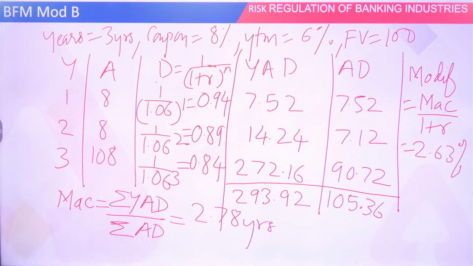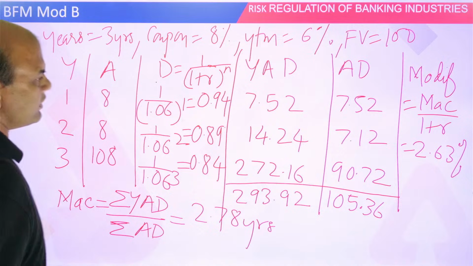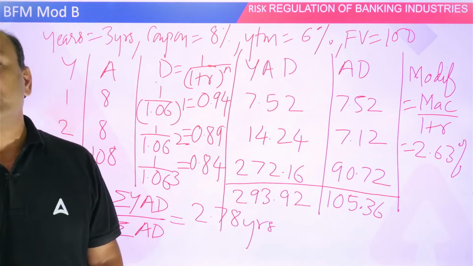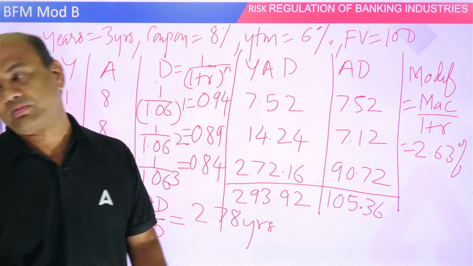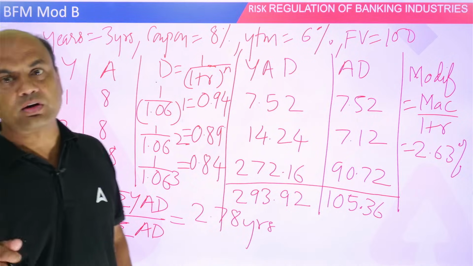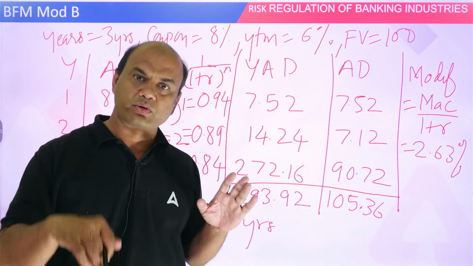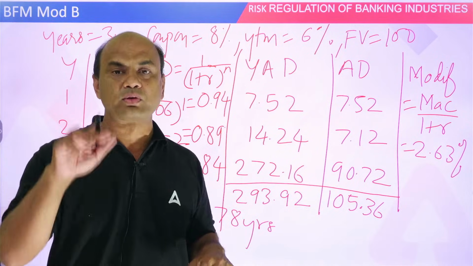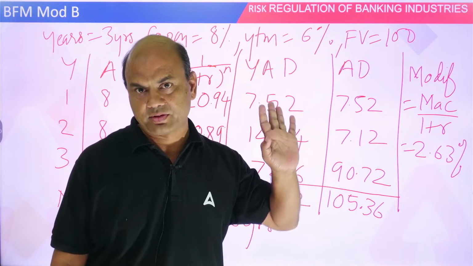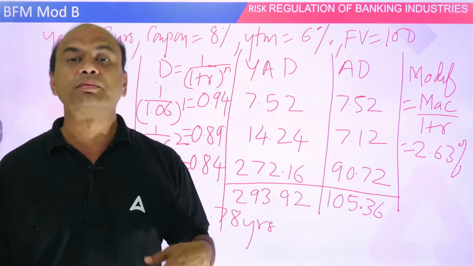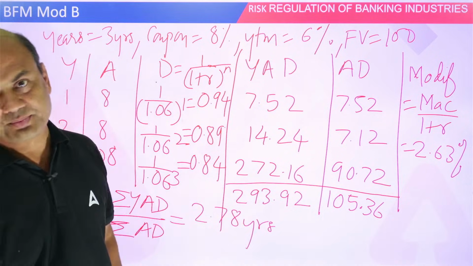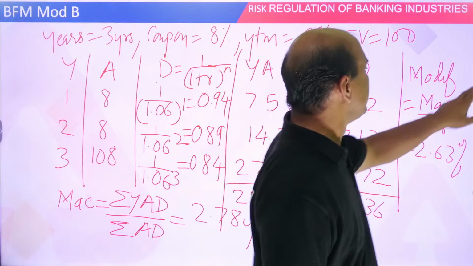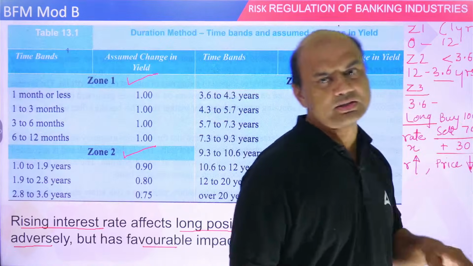Okay. Got it? Yeah. So modified is always negative. Kindly note, Macaulay is never negative. Modified is always negative. Means what? If the rate of interest goes up, price will go down. If the rate of interest goes down, price will go up. This is for modified. And Macaulay is where interest rate becomes zero. The interest rate risk is zeroized in Macaulay duration. Got it, everyone?